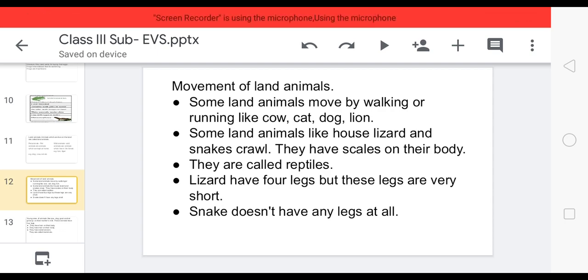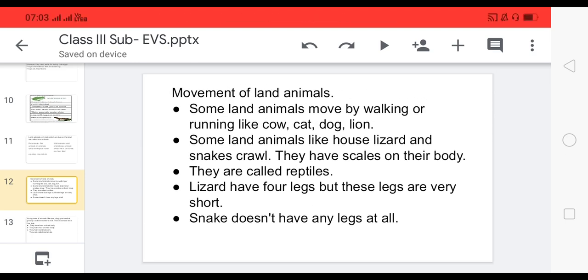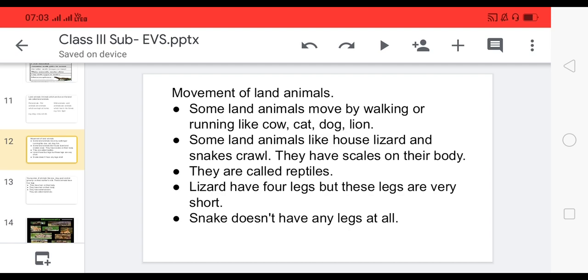Okay. You can see the crocodile also. Crocodile is also having short legs. It cannot walk like cow, dog, lion, and it also has scales on its body. It means crocodile also is an example of reptile. Okay. Snake also, but snake doesn't have any leg. So snake also has scales on its body. It means snake is also an example of reptile.